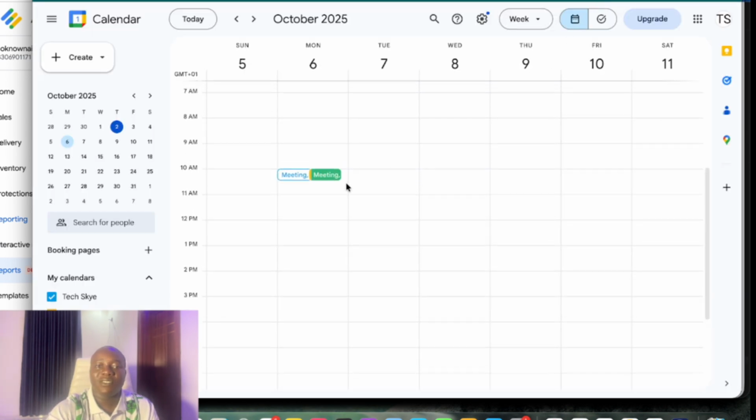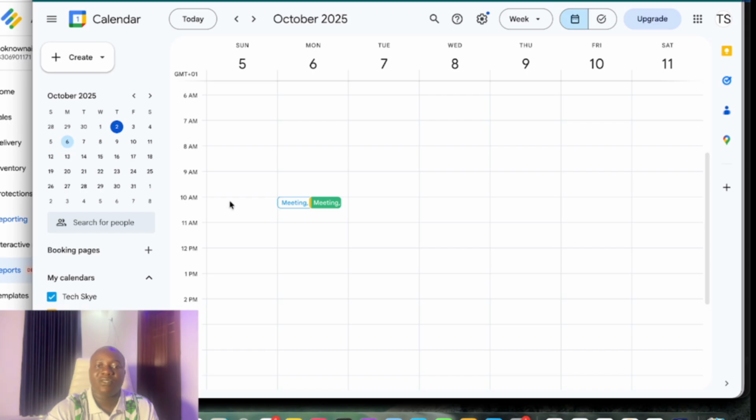Also, after you have scheduled a time, can you see the time we scheduled, 10 a.m.? So it creates an event, putting meeting, and the calendar will notify you about the meeting. So now let's start building